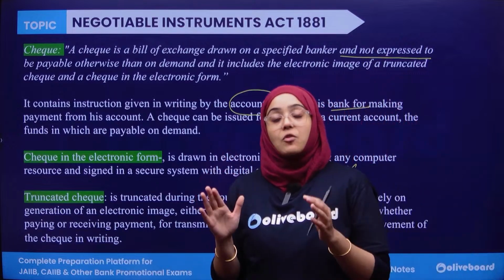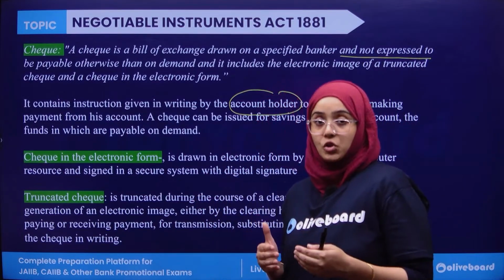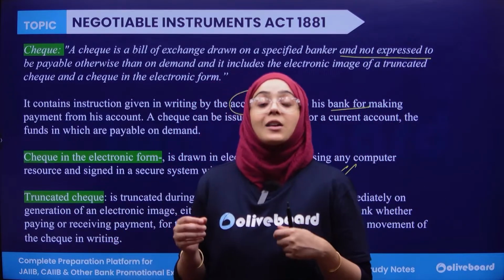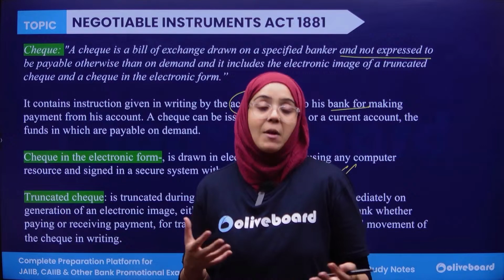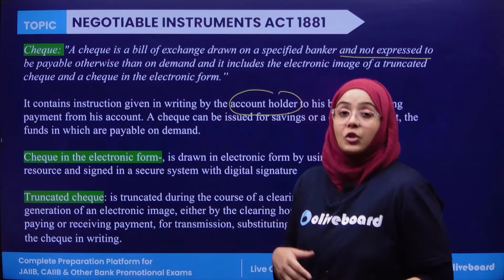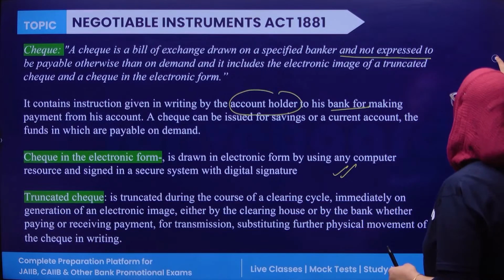So, first of all, what is a check? It is a type of bill of exchange. It is an instruction given by the account holder to his bank to deduct a certain amount of money from his or her account and to deposit it in the drawee's account. So there is a drawer and there is a drawee in the case of the check.